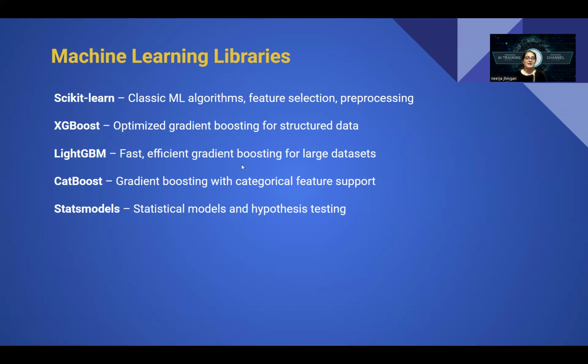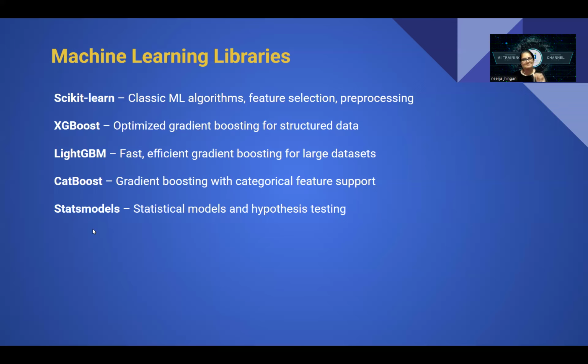And then we have CatBoost. This is for categorical feature support. Slowly, in my upcoming videos, I'm going to use these libraries according to requirement. Then you will understand more. Here our goal is just to make you aware of what the most popular machine learning libraries are in the package. Okay. Statsmodels, very important.